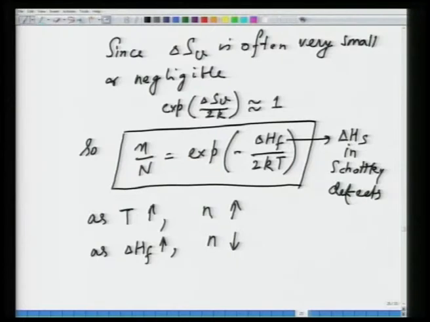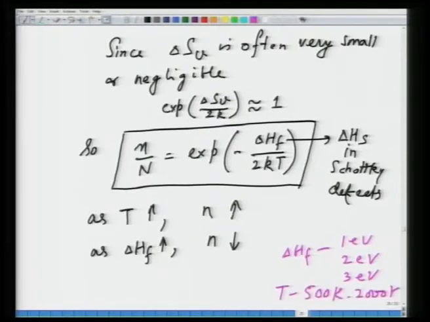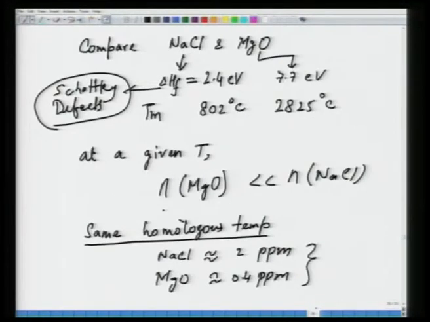For instance, delta HF can be something like 1 electron volt, 2 electron volt, 3 electron volt per atom, and you can look at various temperatures from 500 K to 2000 K, just hypothetical cases. You can work out what N is, and then see how the small n, that is the number of defects, changes as a function of these variables.